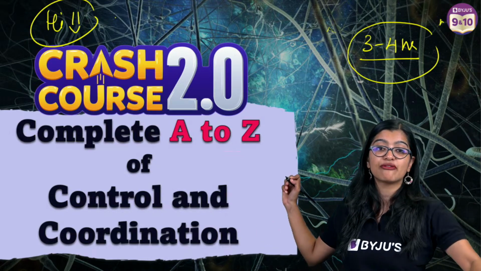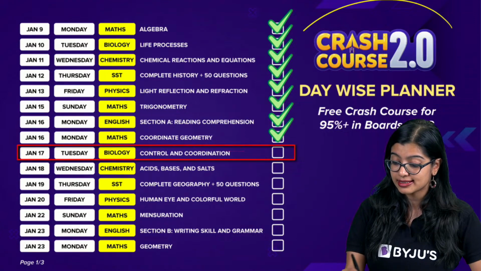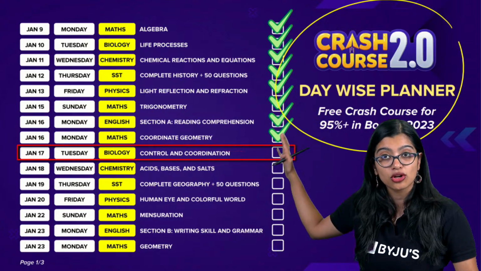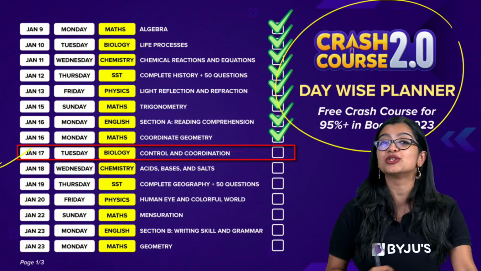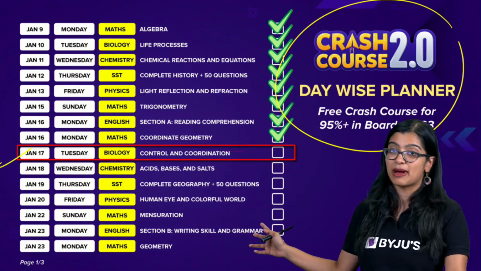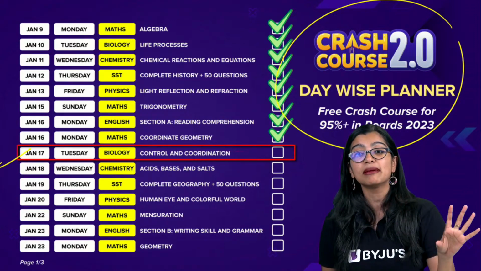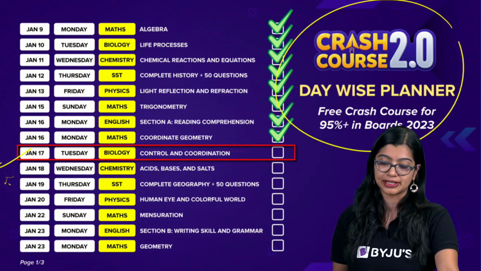Our class is going to be for 3 hours. And for those of you, like I said, who are new to our class, it's an ongoing Crash Course 2.0, where as you know, we have completed all of these chapters already. And today on Jan 17th, we are doing control and coordination, right? And as you know, tomorrow, Kriti Ma'am has a class with all of you for acids, bases and salts. So you should not be missing that class also because this chapter is very, very important.